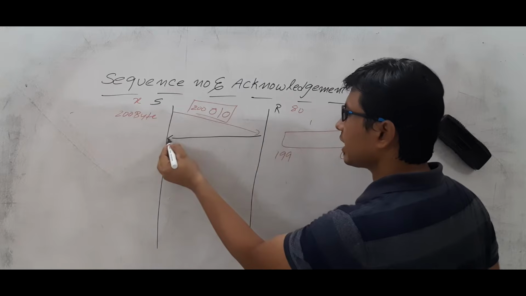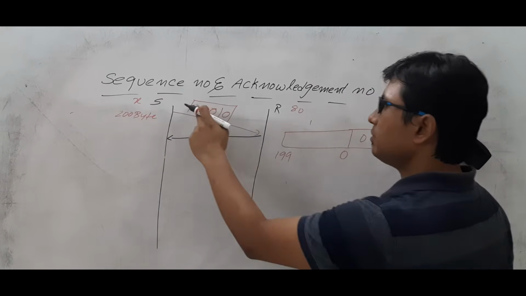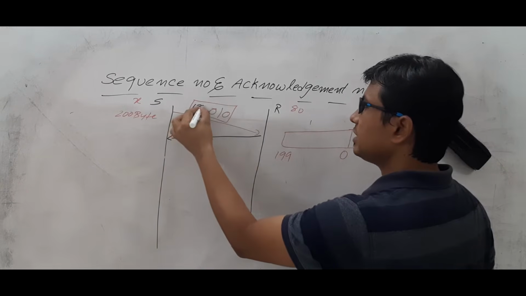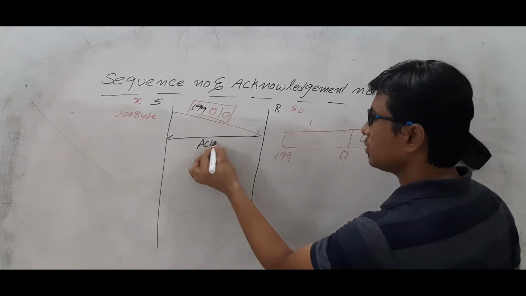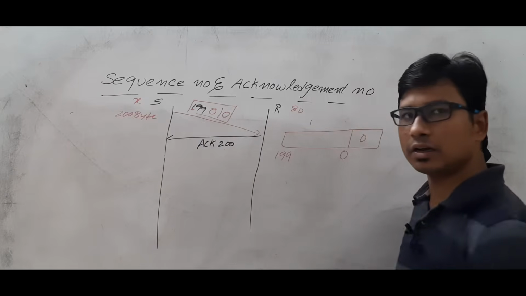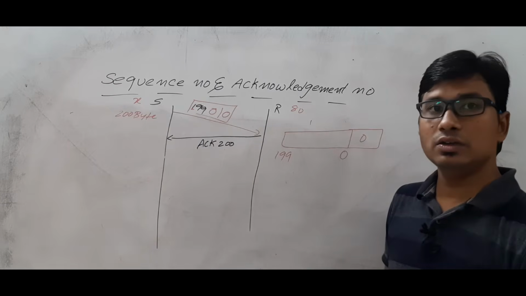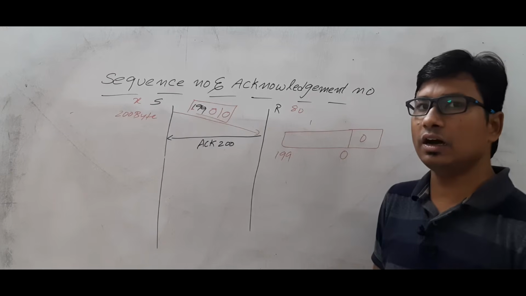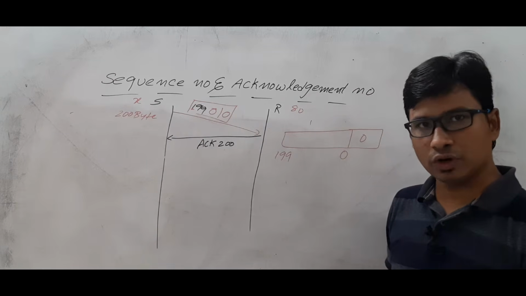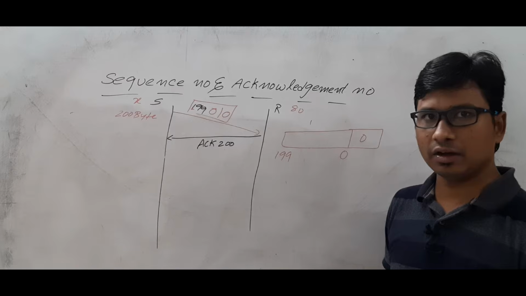The receiver will send an acknowledgement. So it will be from 0 to 199. Okay, so the acknowledgement will be 200. Will you agree with me or not? Once the source receives this acknowledgement, remember one thing, the TCP will use the flow control mechanism. Am I right or wrong?